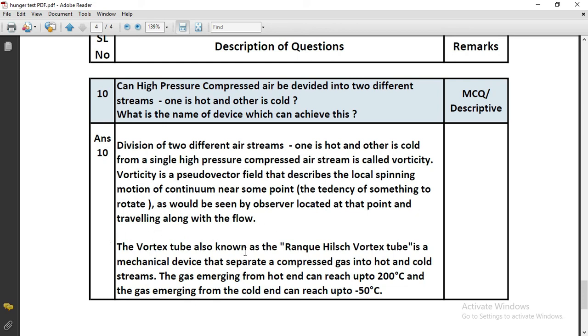The vortex tube, also known as the Ranque-Hilsch vortex tube, is a mechanical device that separates compressed gas or air into hot and cold air streams. The gas emerging from the hot end can reach up to 200 degrees centigrade, and the gas emerging from the cold end can reach up to minus 50 degrees centigrade.